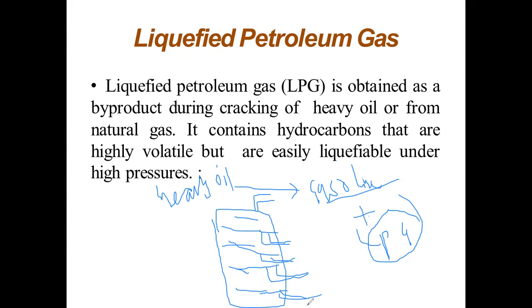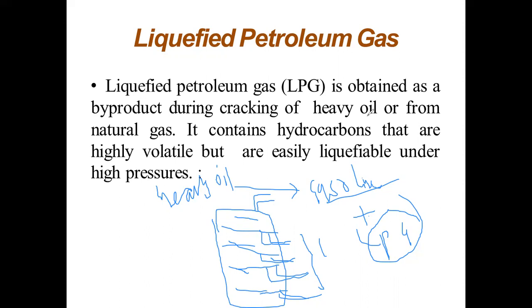But this outlet is for the liquid fuel. From this outlet, we are removing the gaseous fuels. One of the gaseous fuels is LPG. So this LPG is formed as a byproduct in the cracking process. So how is LPG obtained, or how is LPG synthesized? LPG is obtained as a byproduct in the cracking process along with the gasoline.